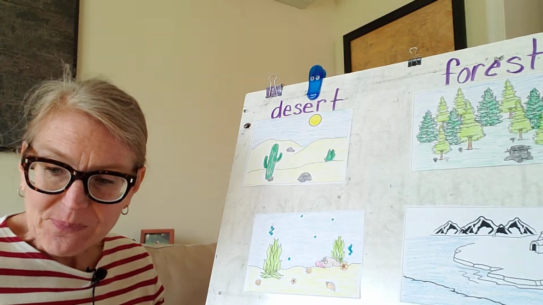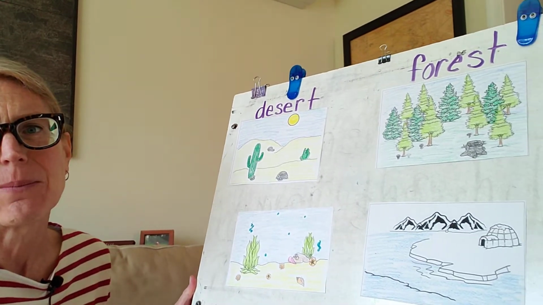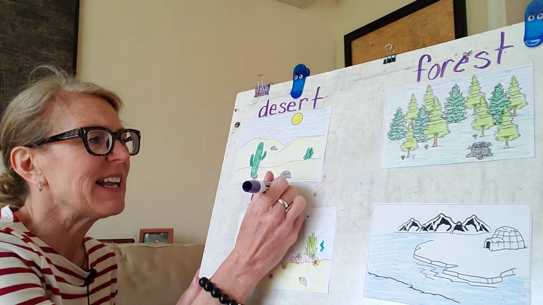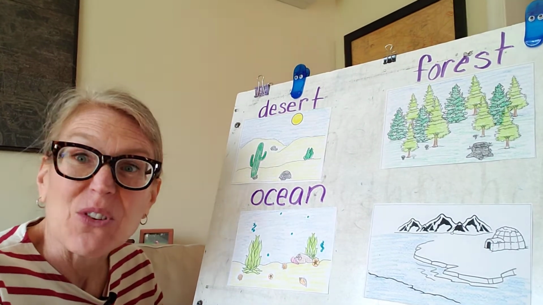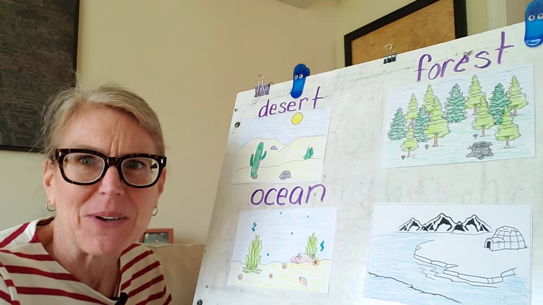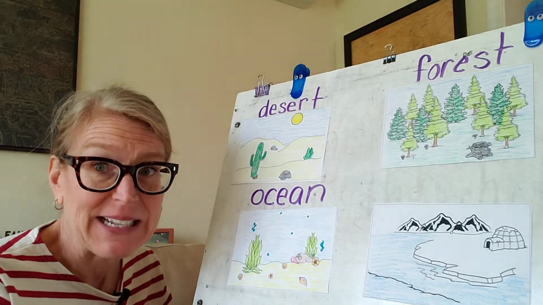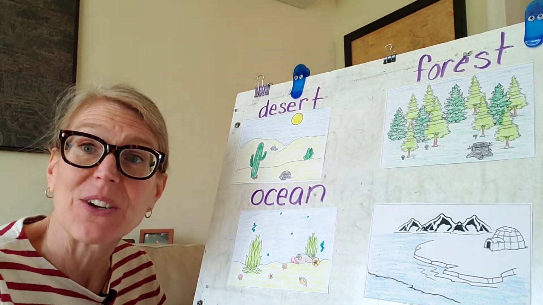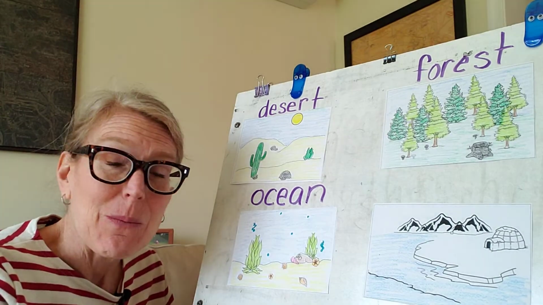All right? If I look down at this next system, and I'll turn it this way a little bit. Sorry, remember I have to go opposite. Okay, we have the ocean. That's another system. In an ocean, it's a big body of salt water. When you've been at the shore before and you get knocked over and you get a mouthful of water, right? It's because it's all full of salt, right? So the plants and animals that live there have to have that salt water. That big body of water is very important to them. If you took them and put them in just a regular pond, they wouldn't survive.